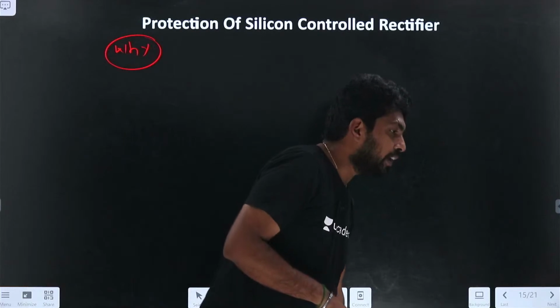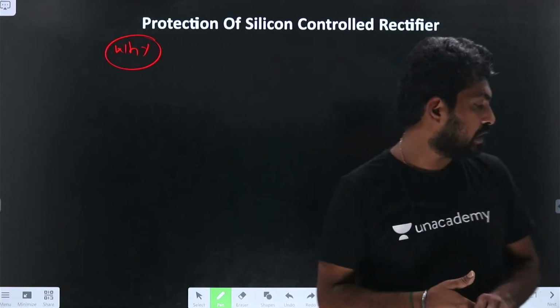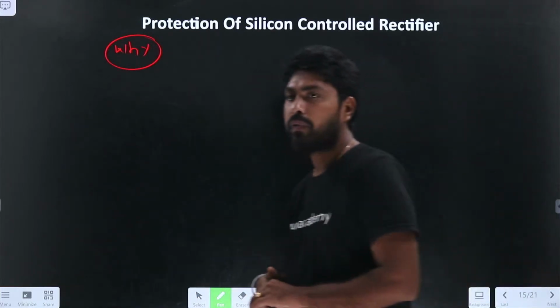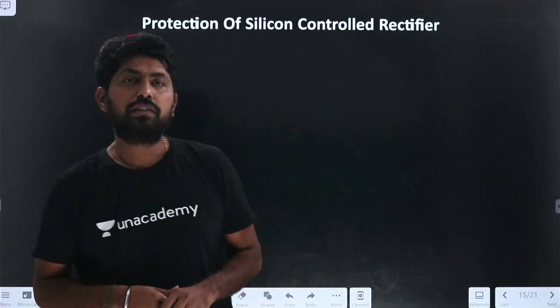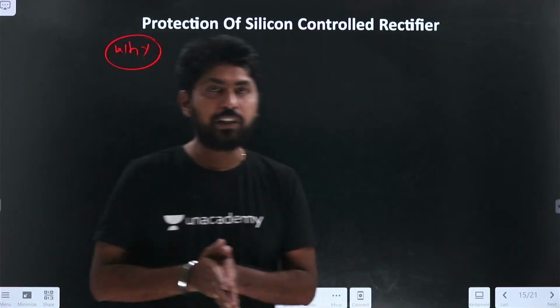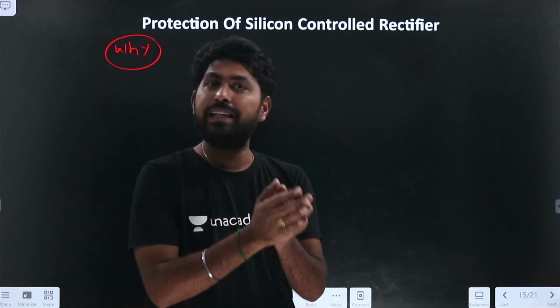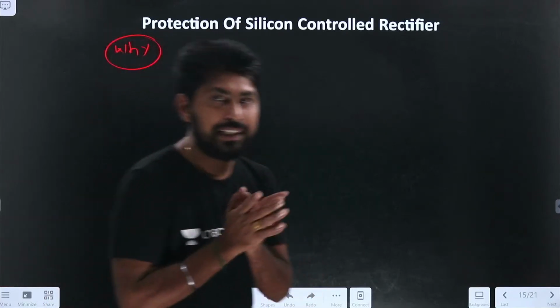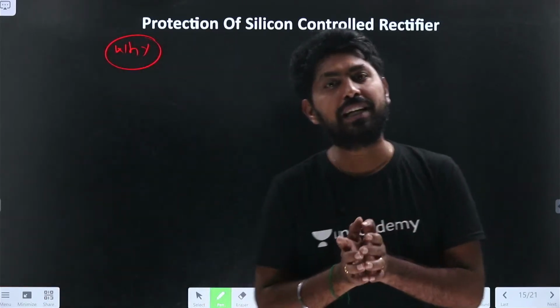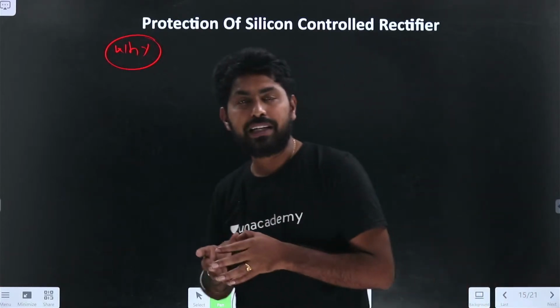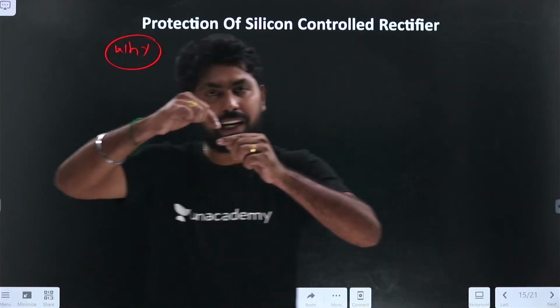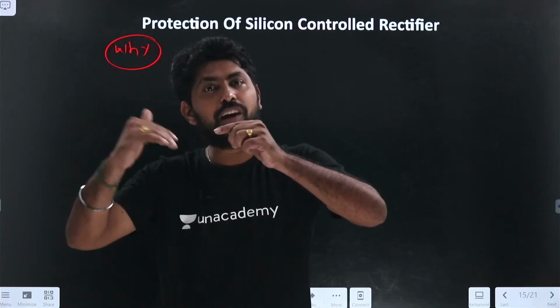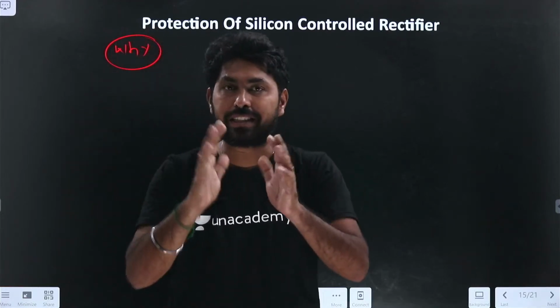Why do we need the protection in case of SCR? Anyone tell? As we know, SCR has a turn on and turn off instant. The SCR can be turned on when it is in forward bias condition. When it is forward biased, if you supply the gate pulse to the SCR and the anode current is more than the latching current, it will get turned on, right?